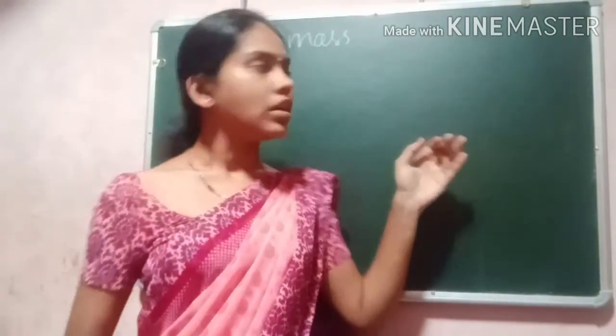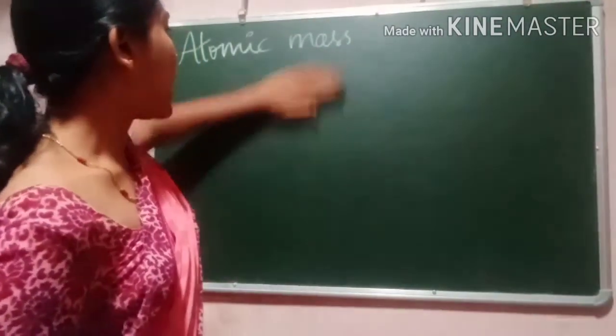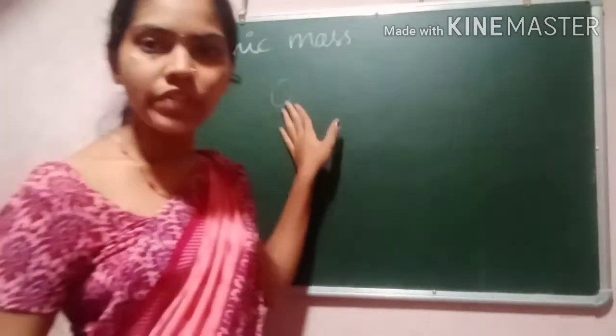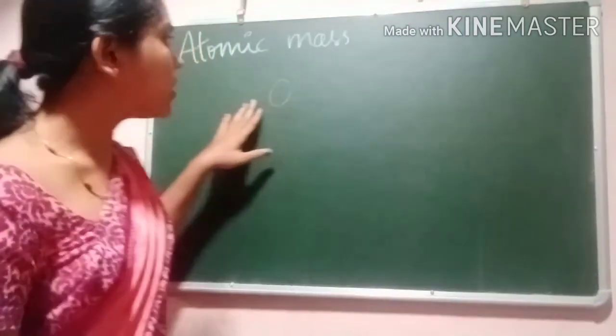So they tried to explain this atomic mass of the element by taking a few examples.